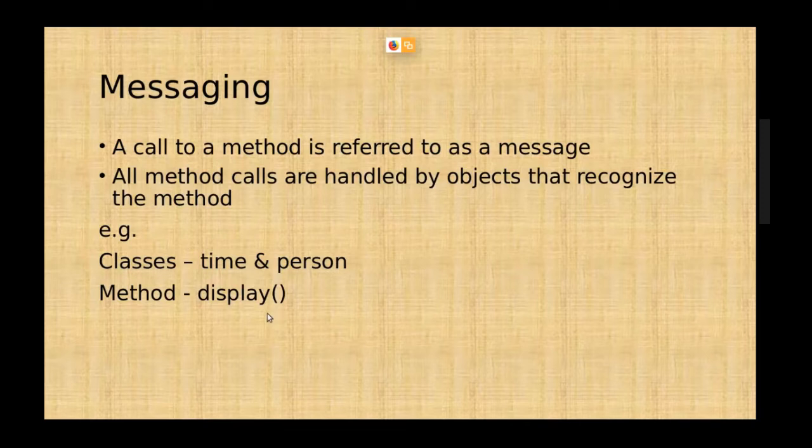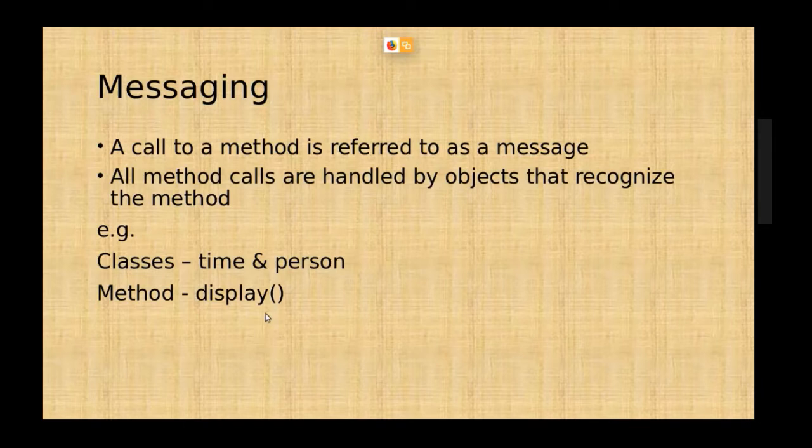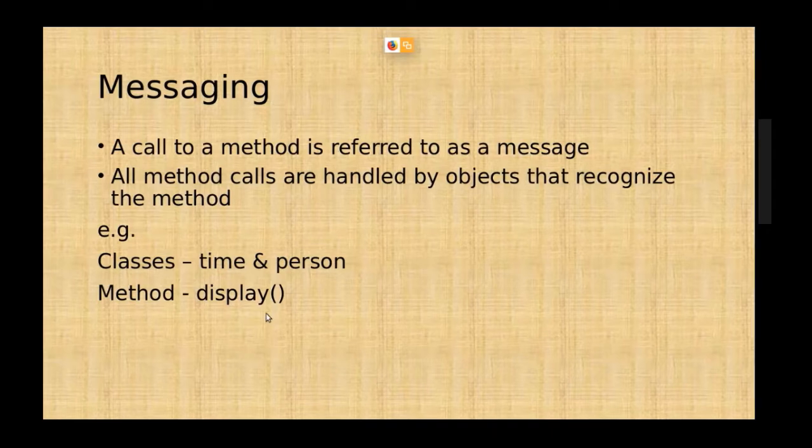So when this display method is called, how do we know which display method, for the time class or the person class, is being called? When the method display is invoked in the program, how do we know which method is to be executed? This is determined using the object that invokes the method. For example, if any object from the time class is invoking this display method, at that time the display method assigned to the time class will be called.